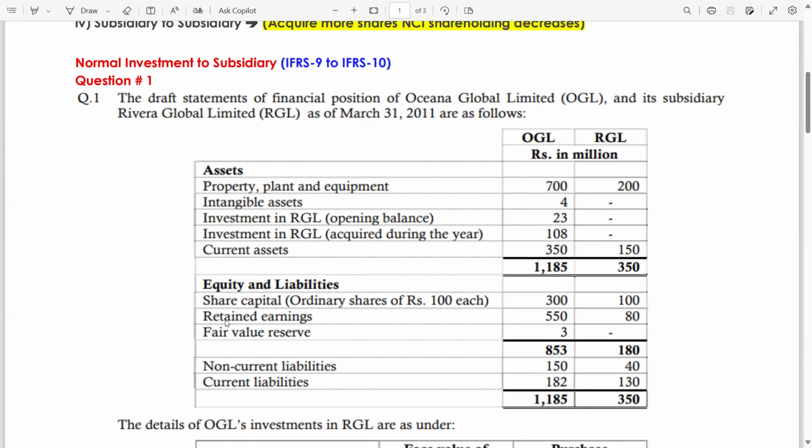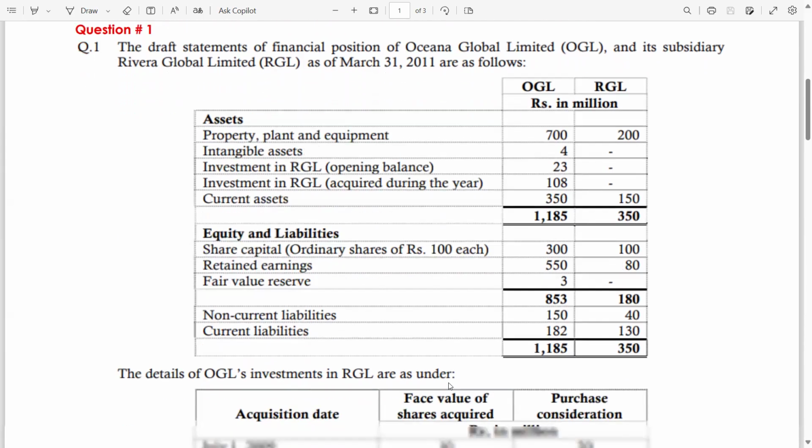Now guys, retained earnings 550 for the parent and 80 for the subsidiary. Fair value reserve only in the parent's books, which is 3. Non-current liabilities 150 for the parent, 40 for the subsidiary. Current liabilities 182 for the parent and 130 for the subsidiary. So now guys, I have explained each and every line item of the FS.